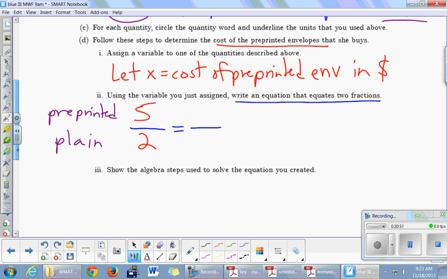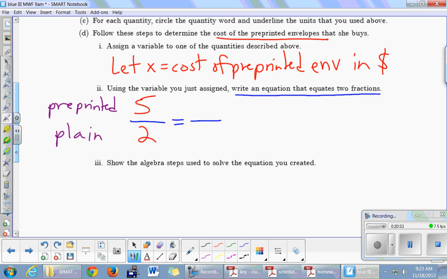Okay. Next thing that we have here is the X. The X belongs someplace. X is the cost of pre-printed envelopes. Where's the X? It's on the top because we wrote the word pre-printed there. It's really easy to know that the X belongs on top because we took a moment and wrote pre-printed and wrote plain. Write them in any order, but please write them. X goes there, yes?